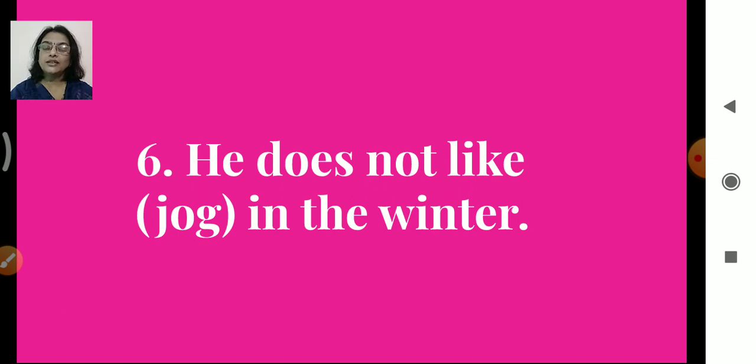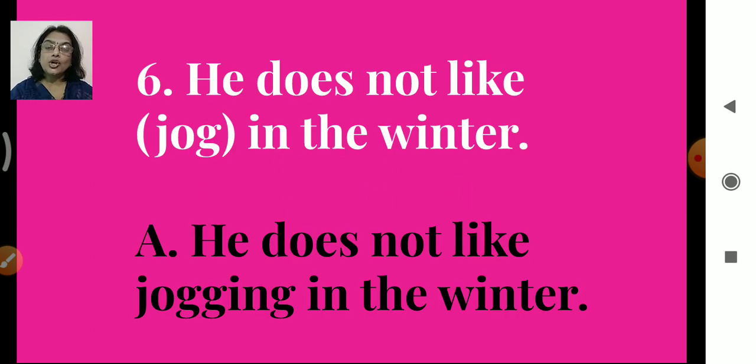So jog will turn into jogging. He does not like jogging in the winter. Double G is there in the word jogging. J-O-G-G-I-N-G, jogging in the winter.